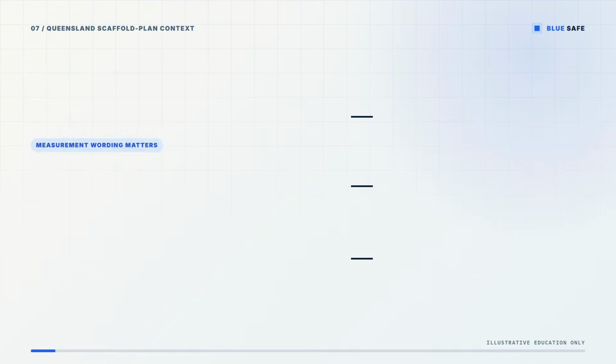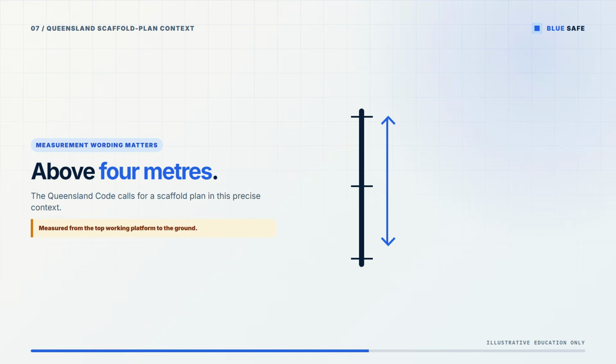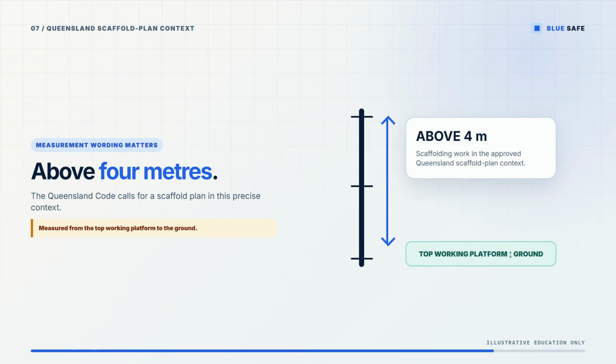The Queensland Code calls for a scaffold plan for scaffolding work above 4 meters, measured from the top working platform to the ground. That wording and measurement context remain together. The ruler supplies no site dimension or technical instruction. It is not a scaffold plan, engineering check, handover, or approval for a real scaffold.